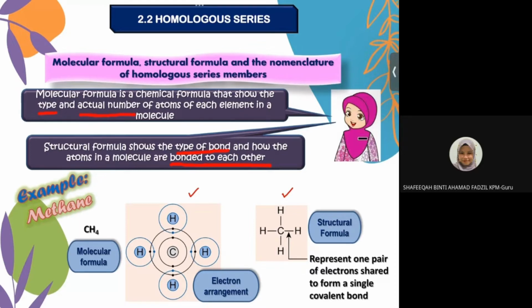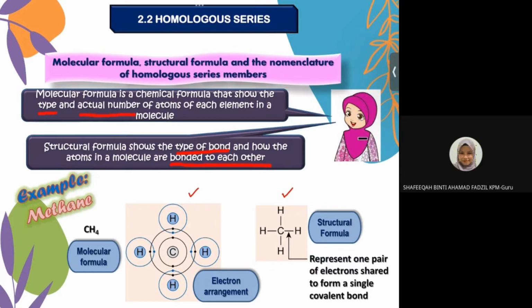Ini kita panggil structural formula. They represent one pair of electrons shared to form a single covalent bond. So, hopefully you can differentiate between molecular formula and structural formula. Okay, you have to know how to write the molecular formula and how to draw the structural formula.